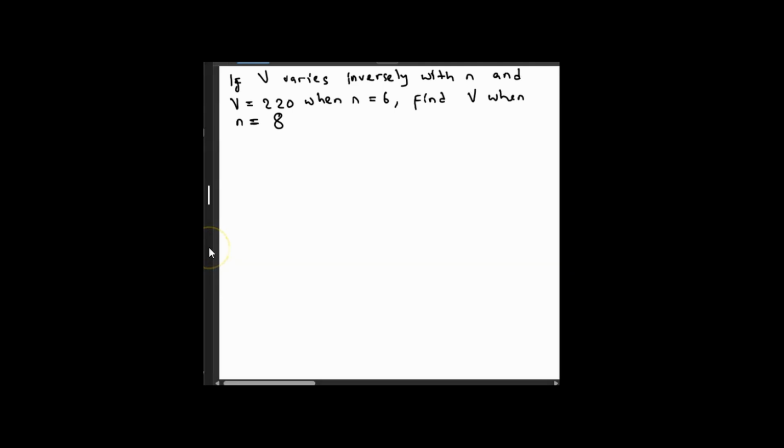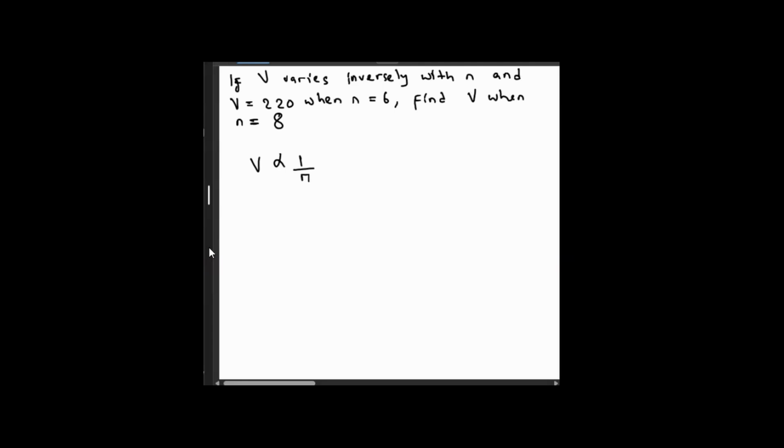So we have been told here that V varies inversely with N. So that V is proportional to 1 over N. That is what it means. So vatapiwa ma-values of V na N, kasonzi titsvage V when N is equal to 8. Saka chatinofanira kutanga kuita, we must find the constant.